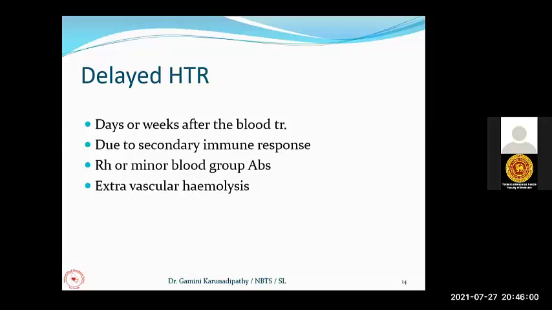So the patient will get jaundice and hyperbilirubinemia a few days after minor blood group incompatible transfusions.